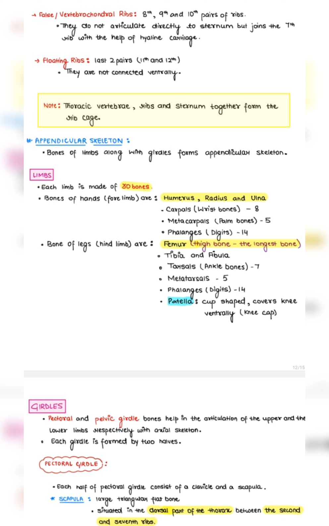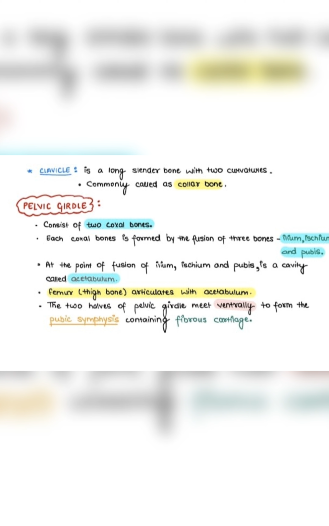They are divided into 2 parts: pectoral girdle, shoulder. Each half consists of a clavicle, the collar bone, also called the beauty bone, and a scapula. Scapula, a large, triangular flat bone located on the dorsal part of the thorax between the 2nd and 7th ribs. It features a flat, expanded process called the acromion.